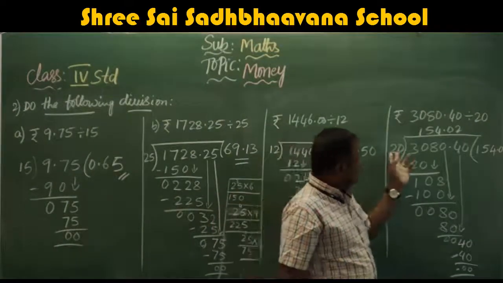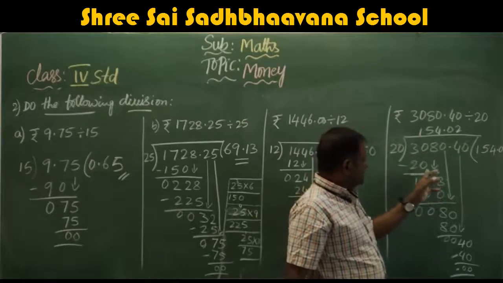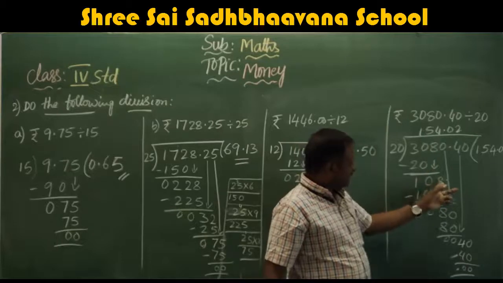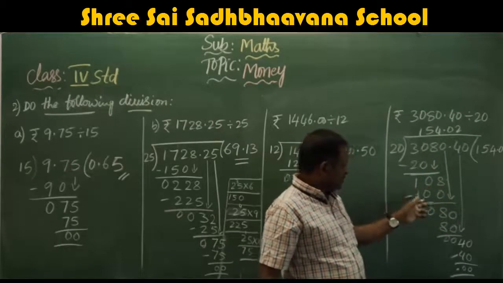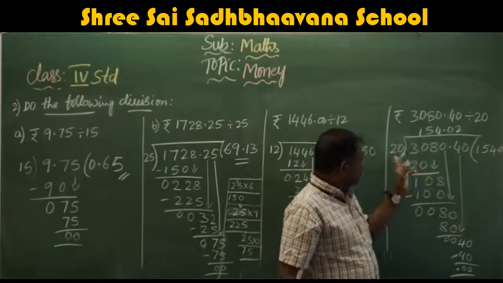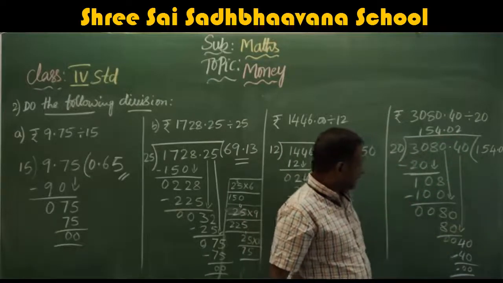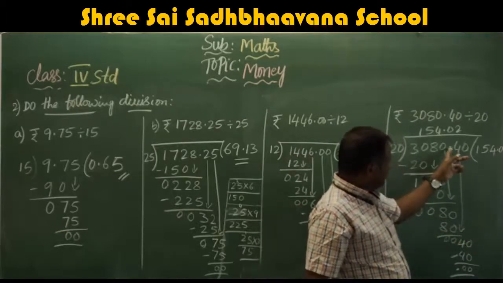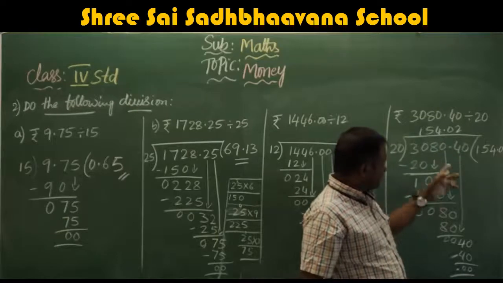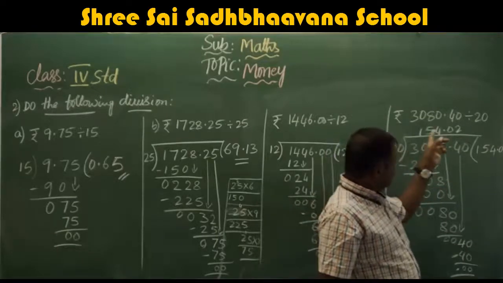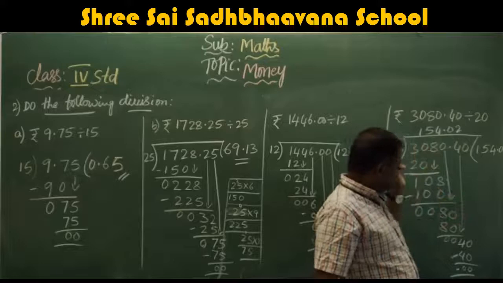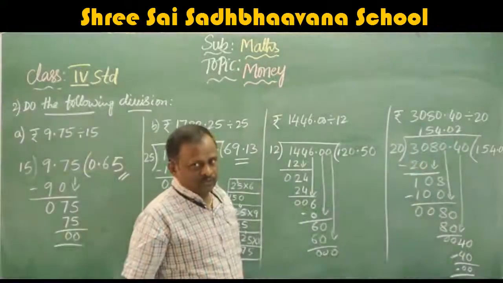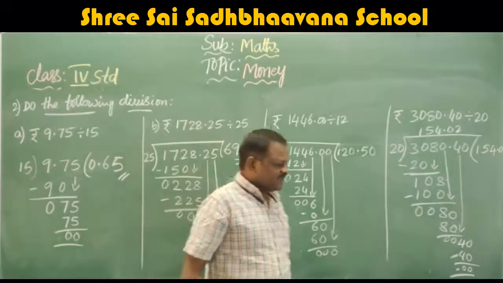Okay. Once again I will divide. 21 is 20. You get 10. Take down 8 here. So 25 is 100. Subtract: 8 minus 0, 0. 0 minus 0, 0. 1 minus 1, 0. Take down 0. 24 is 80. It will divide completely. So now you take down 4, because of the decimal point here, you keep the decimal point. 4 will not divide. So you keep 1 0 here. Here also 0. 22 is 40. That is 154.02 is the answer. I hope you understand this one.